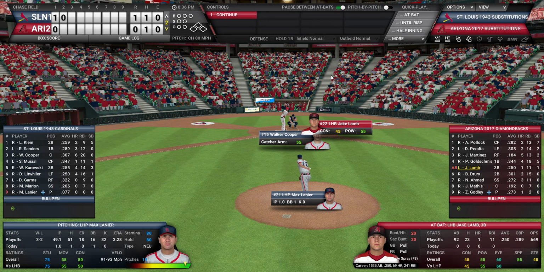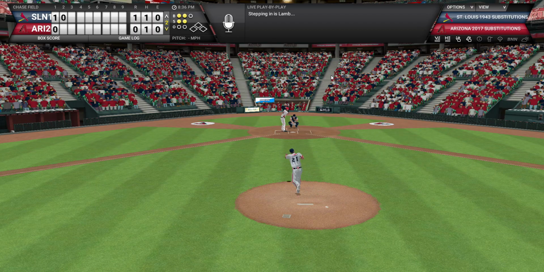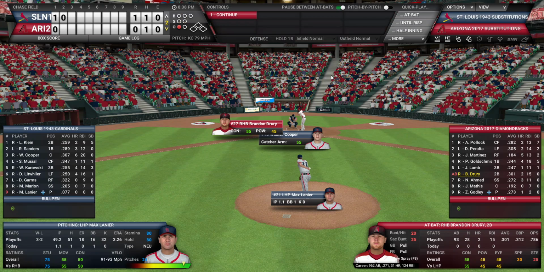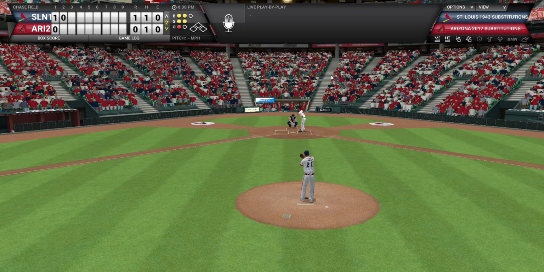Walker Cooper, oh, he's the catcher, my bad. Jake Lamb is batting now for the Arizona Diamondbacks as we lead off the bottom of the second. Still 1-0 game. Max Lanier. 2-2 count again. He's going to actually fly out to right. Nice catch by Garms. He's been pretty busy out there in right field.